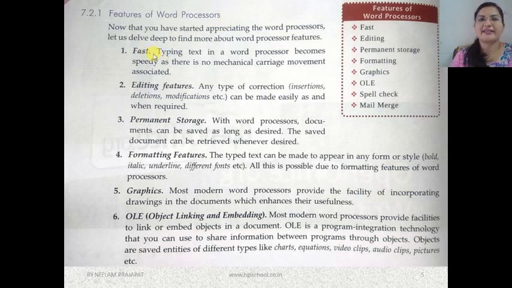The word processing softwares available nowadays are very fast, and typing text in a word processor becomes speedy. Got it? And there is no mechanical carriage. You might have seen in a typewriter there is a mechanical carriage after every line, or after some specific word we need to shift. We use mechanical carriage movement in it. Okay, so here in MS Word there is nothing like that. Simply we have to type.